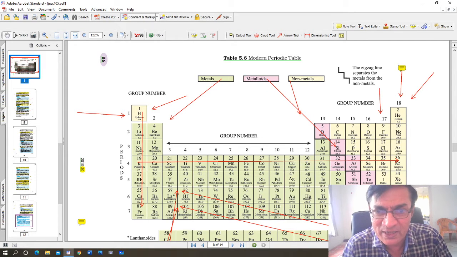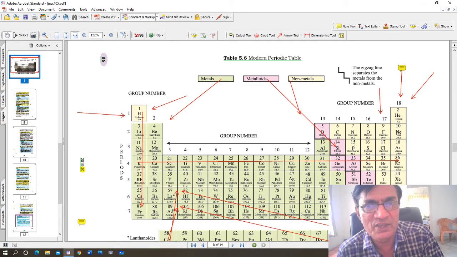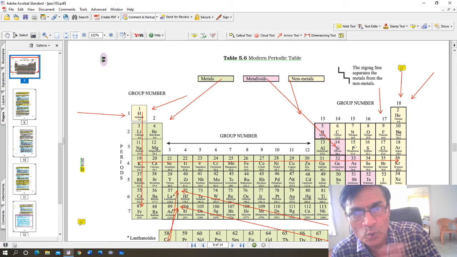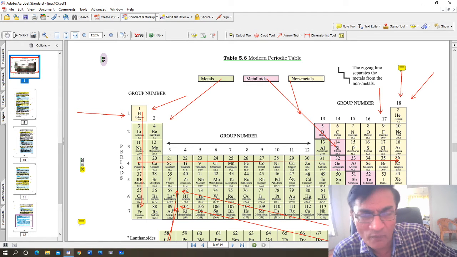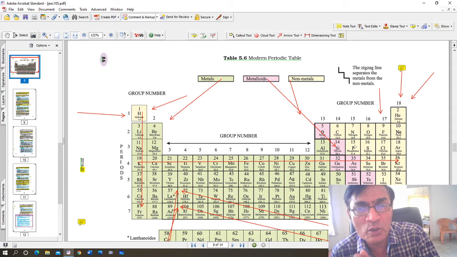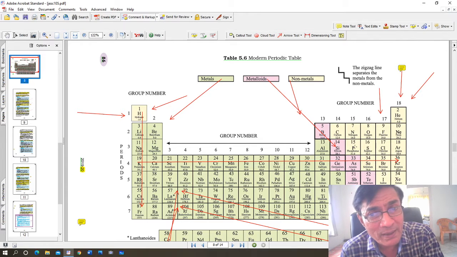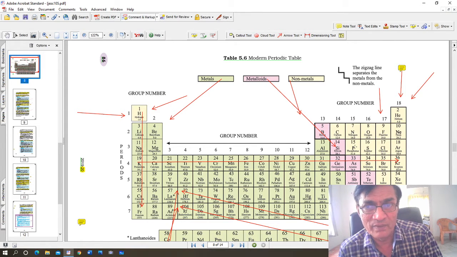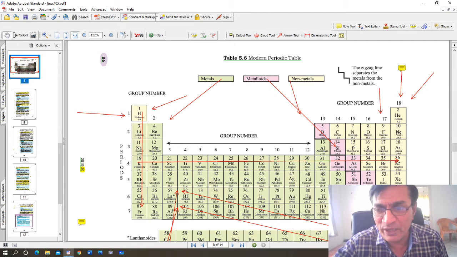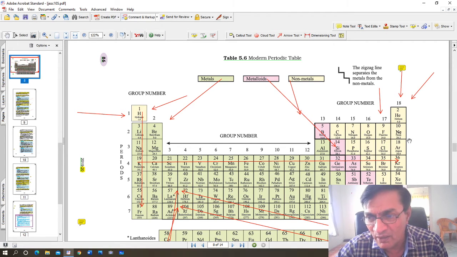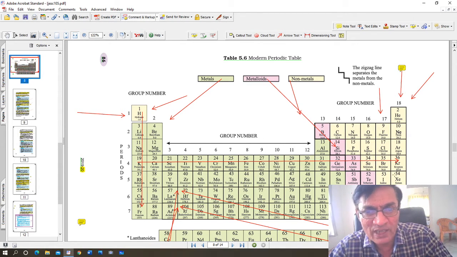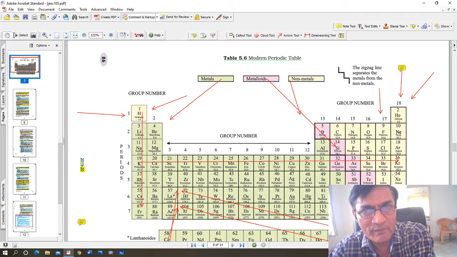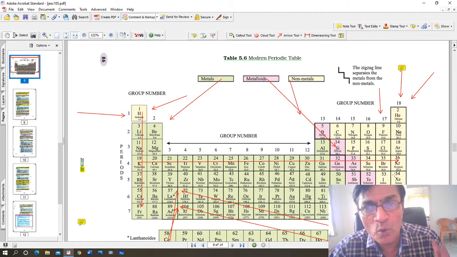What you have to understand is metallic character goes on decreasing as you go from left to right in a period. In any of the 7 periods, if you go from left to right, metallic character goes on decreasing and non-metallic character goes on increasing. For example, look at fluorine, right at the top. Fluorine, bromine, iodine, they are all non-metals. They are called halogens. If you go from lithium, sodium, potassium this way, from left to right, metallic character goes on decreasing.